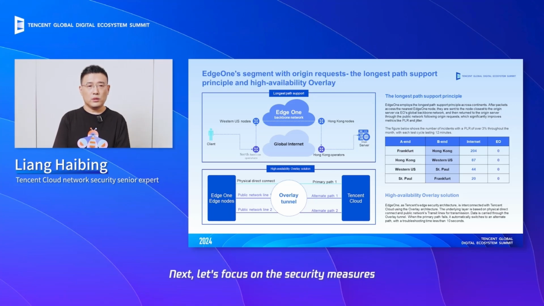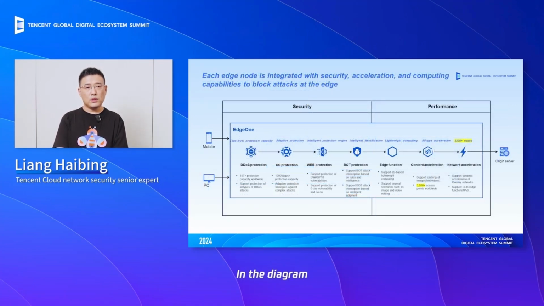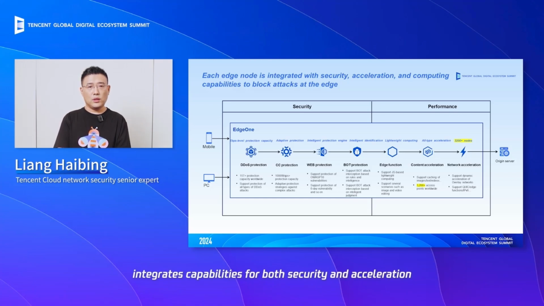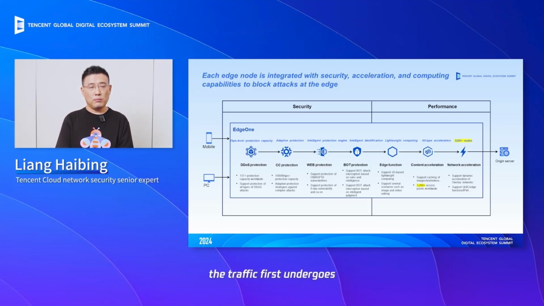Next, let's focus on the security measures we have in place. In the diagram, you can see that EdgeOne Edge Nodes integrate capabilities for both security and acceleration. The entire traffic processing works like this. Upon entering each edge node, the traffic first undergoes our anti-DDoS protection to filter out DDoS attacks. Following this, it proceeds to our CC protection. CC attack is a type of DDoS attack based on the HTTP protocol and poses a significant threat to web applications.